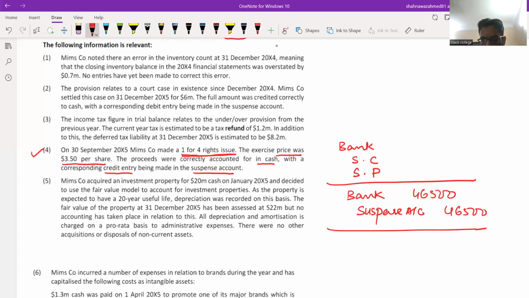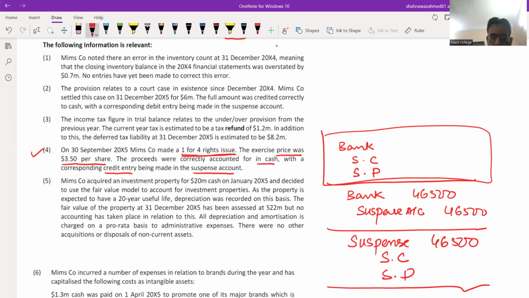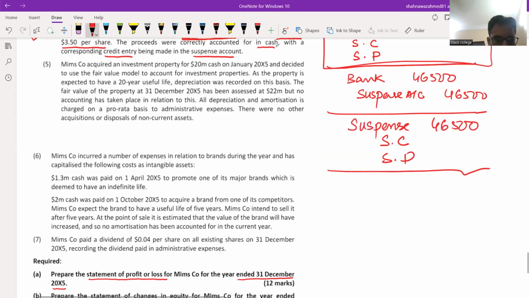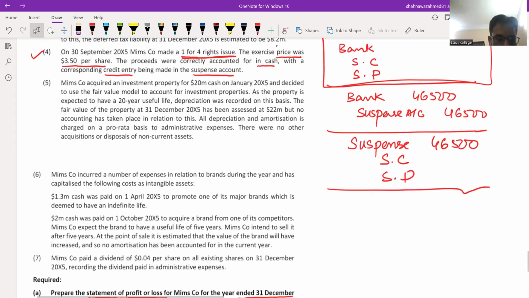Now we need to do what? We need to adjust this. This is the original entry, so I have to reverse it: suspense debit by 46,500. I need to calculate share capital and share premium. This right issue took place on 30th September 20x5.